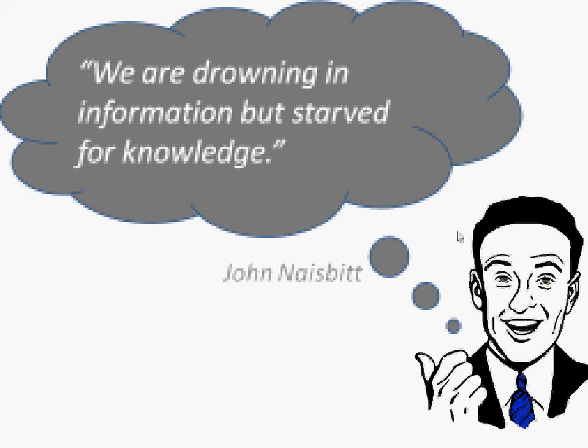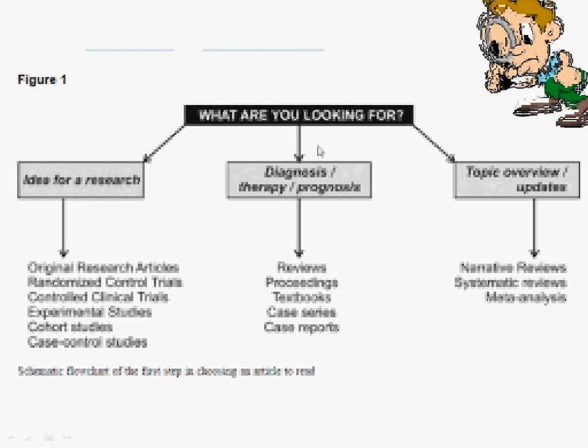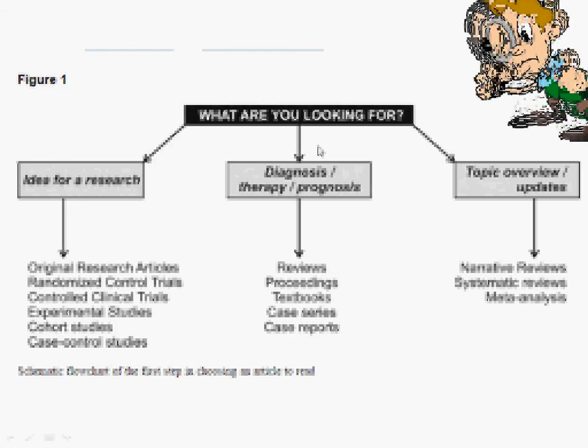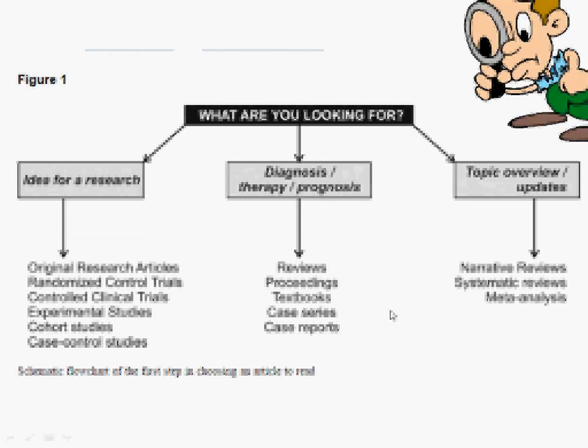This is, in fact, in continuation with the previous topic that we discussed, which was how to write a medical research paper. Basically, there are three reasons why we go for reading the research paper. If we are a researcher, we would need ideas for research.